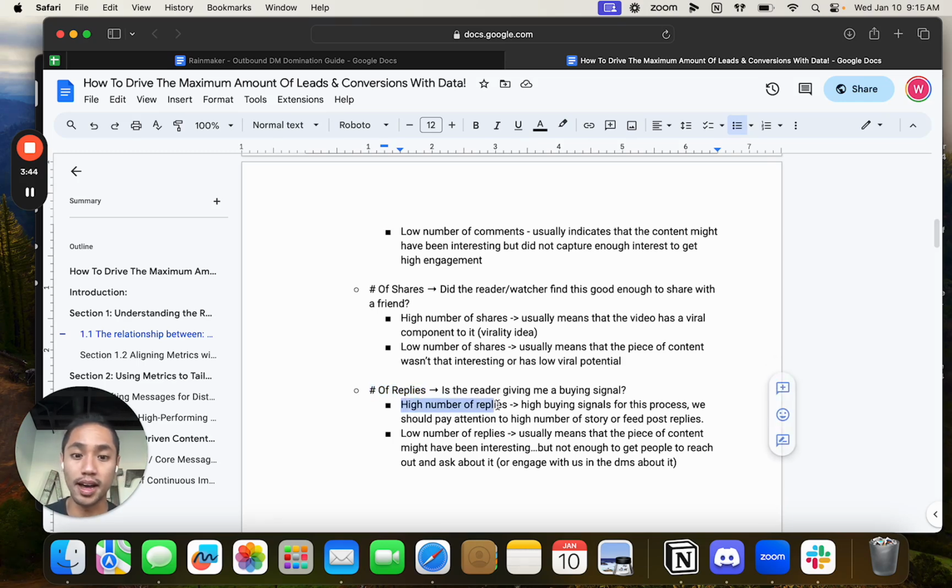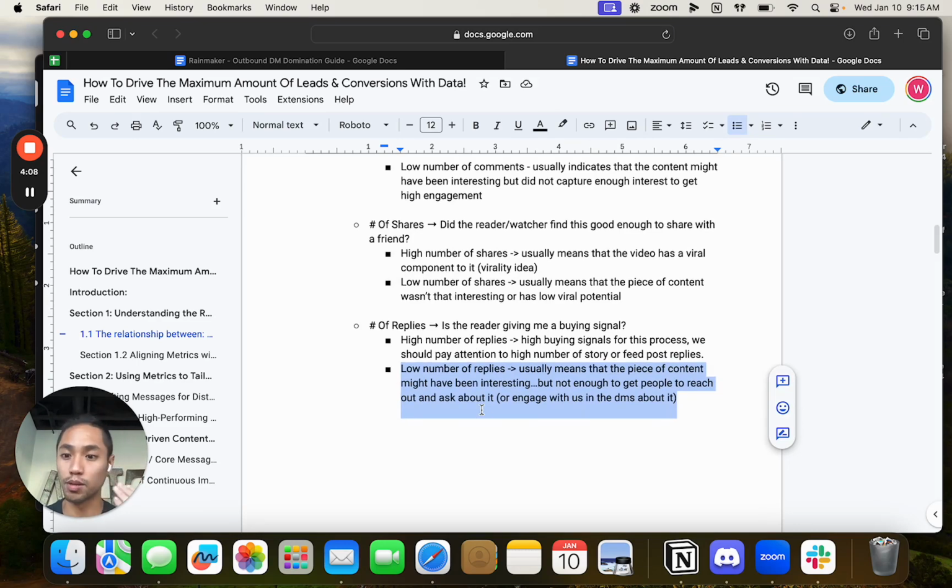And so a high number of replies directly from a post would mean that there's high buying signals, right? People are like, oh man, I'm really interested in this, I really want it, right? And then a low number of replies usually means that the piece of content might have been interesting, but not enough to get people to reach out and engage, right? It might have been like, cool, that's a cool piece of content. But a low number of replies would usually mean to me that it's not a conversion piece of content, where we can get people to buy off of it.